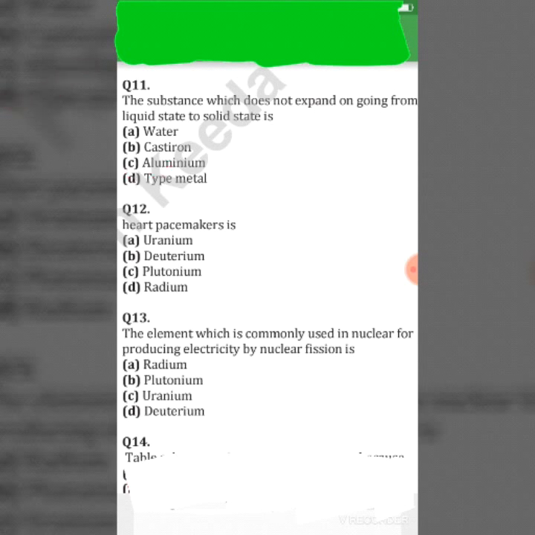Move on, next question. Heart pacemakers use A. Uranium, B. Deuterium, C. Plutonium, and D. Radium. So its right answer is uranium.